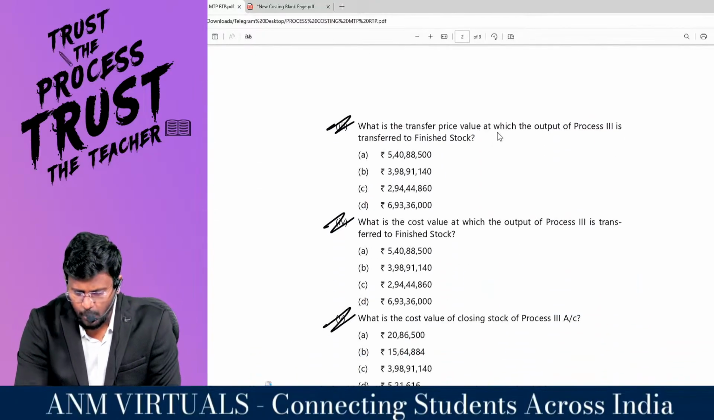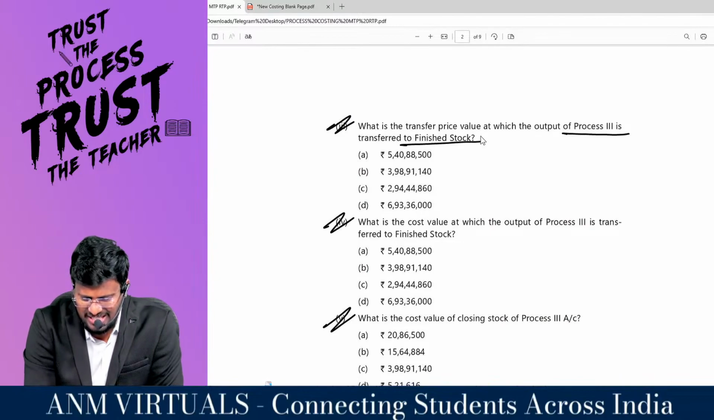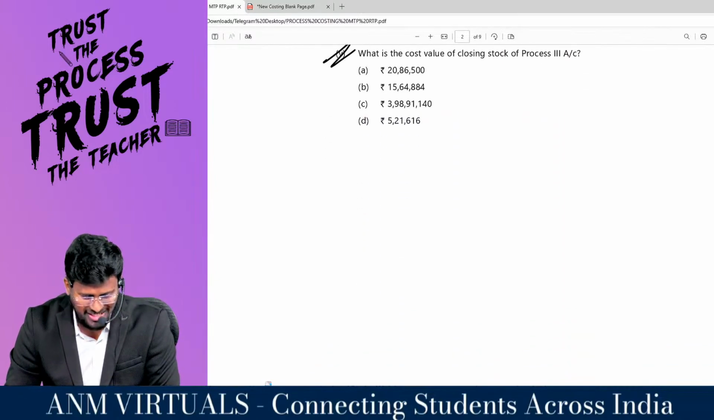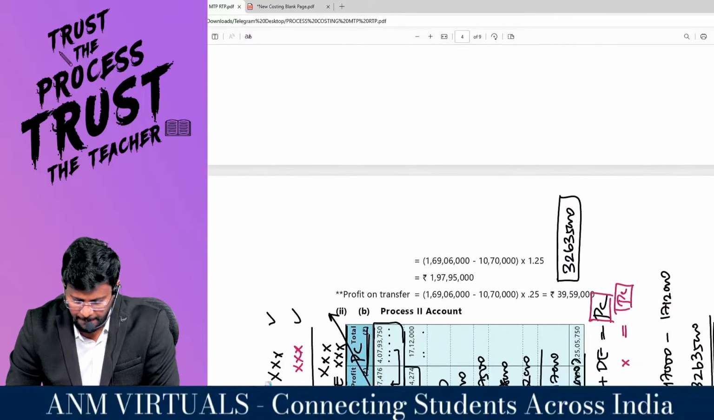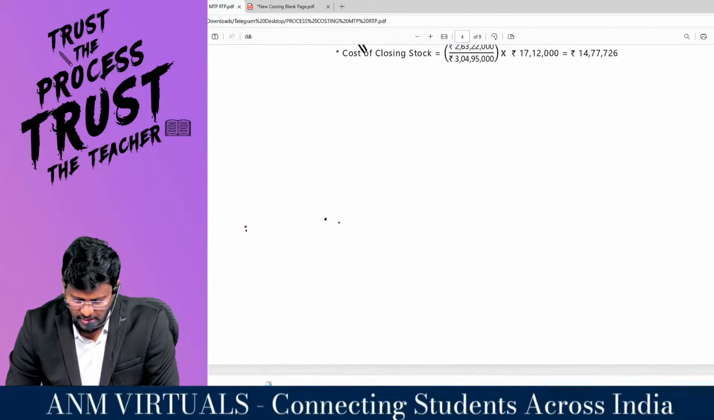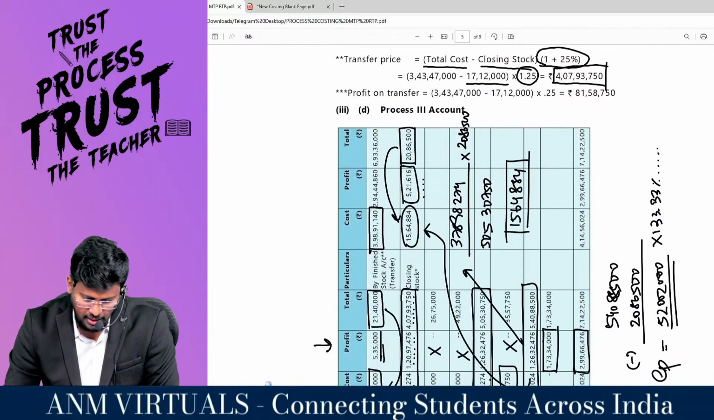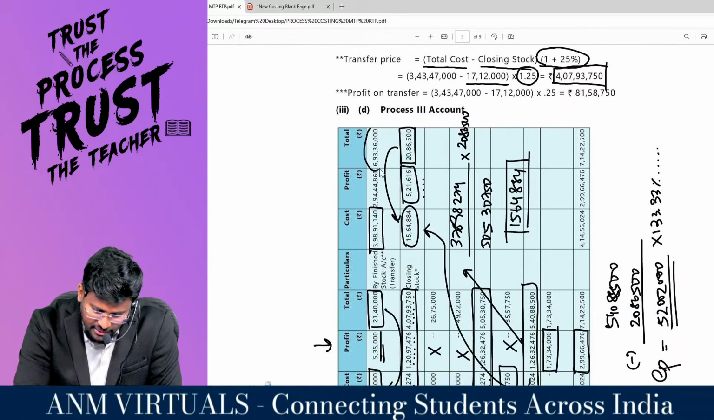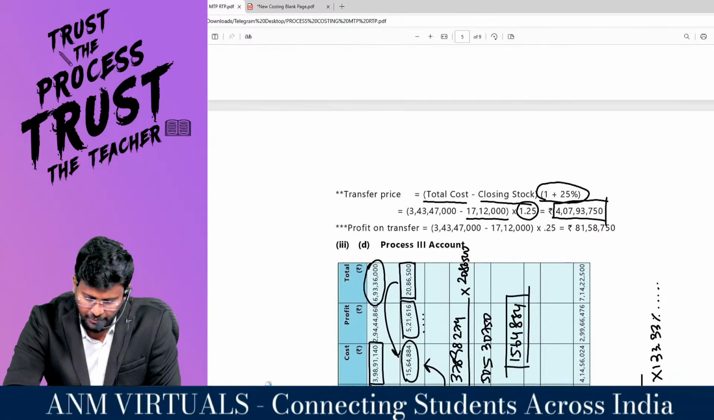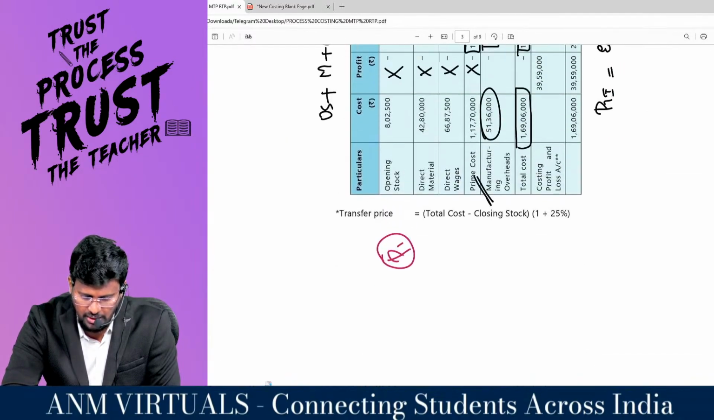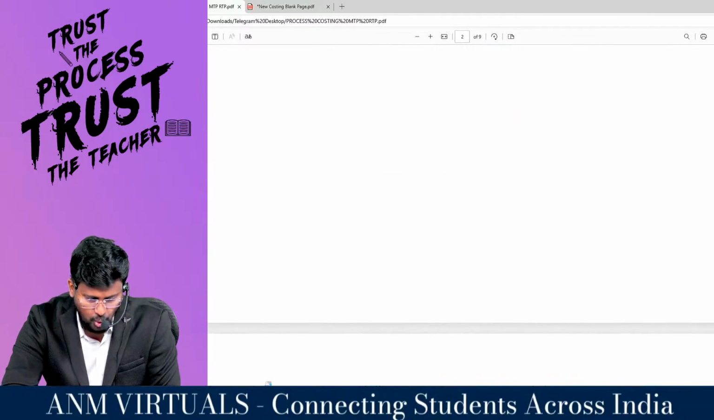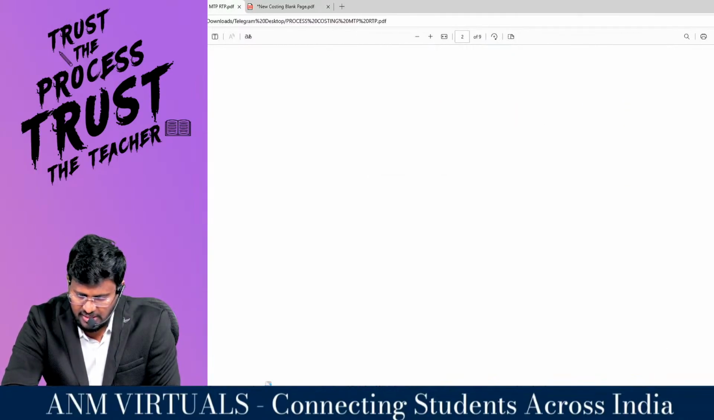What is the transfer price value at which the output of process 3 is transferred to the finished stock? Now the question is how much they transferred from the process 3 account to finished stock. If I look at the process 3 account, I will get the answer. How they transferred it is 6,93,36,000. 6,93,36,000 is the third answer, man.